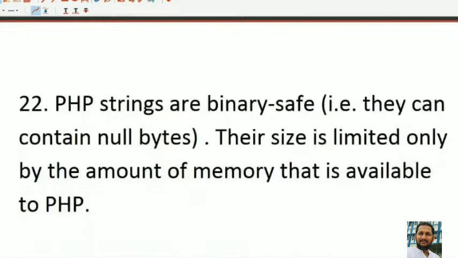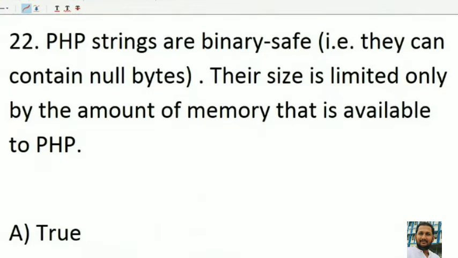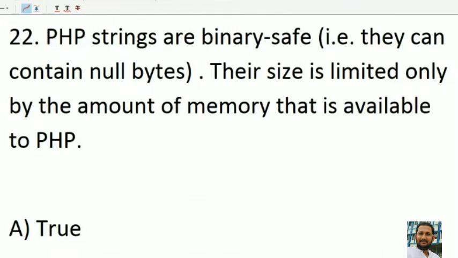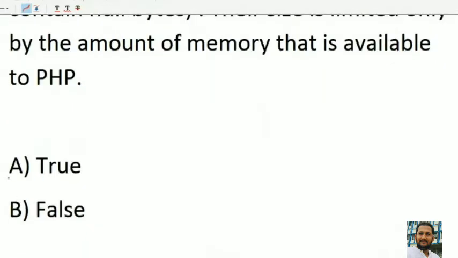Now question number 22. PHP strings are binary safe, that is, they can contain null bytes. Their size is limited only by the amount of memory that is available to PHP. Of course, that is true. It is binary safe, they can contain null bytes, and the size is limited by the amount of memory available to PHP. Option A is correct.